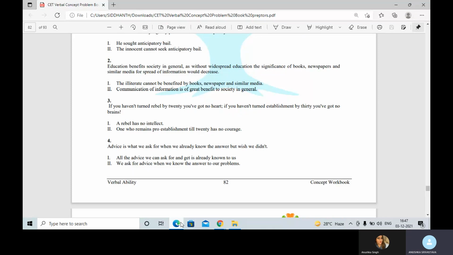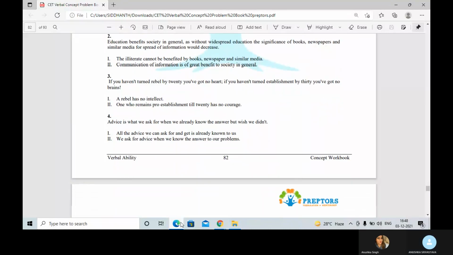Advice is what we ask for when we already know the answer but wish we didn't. This is the fourth one. First assumption says all the advice we can ask for and get is already known to us. Second, we ask for advice when we know the answer to our problems. First is obviously an extreme statement. You can't say all the advice that you can ask for is already known to us, so that is incorrect. We ask for advice when we know the answer to our problems. This is correct, so the answer becomes option 2.